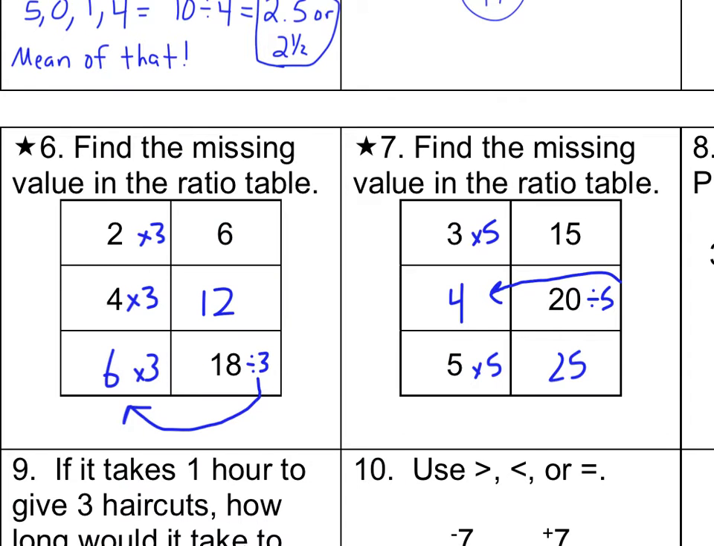So for numbers 6 and 7, finding the missing values in ratio tables, remember to be a ratio table that you have to move the same amount per number by the same factor. So there's multiplication or division involved. This is not an addition or subtraction situation. So how do I get from 2 to 6? That's times 3. And therefore, each of these numbers times 3 gives me this number, which in turn means if